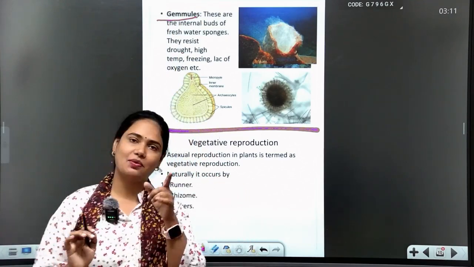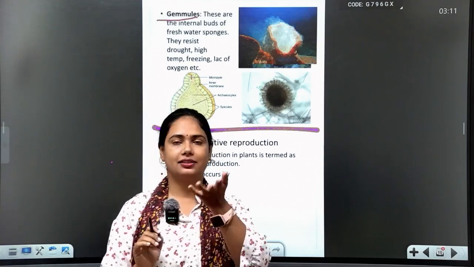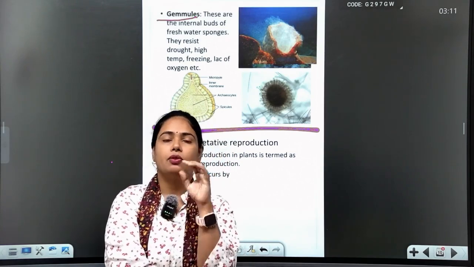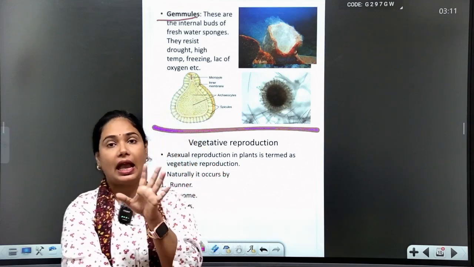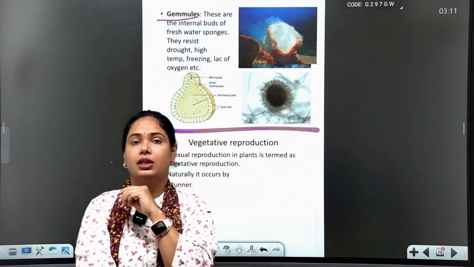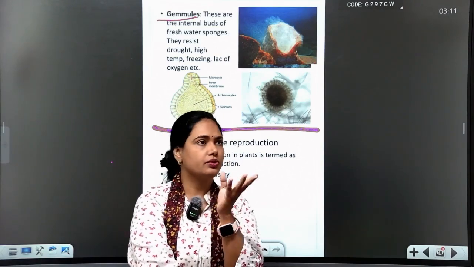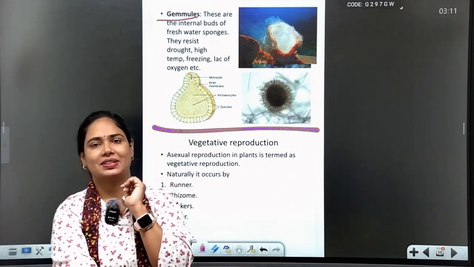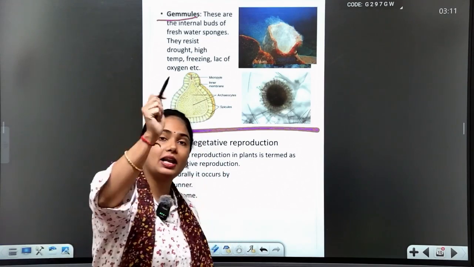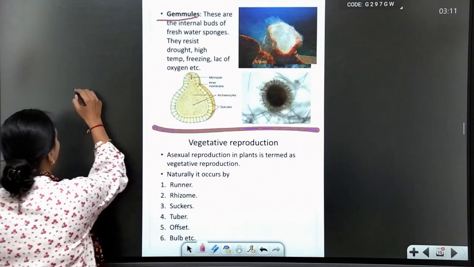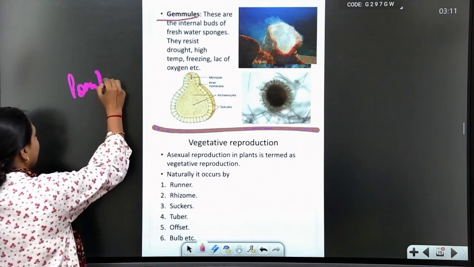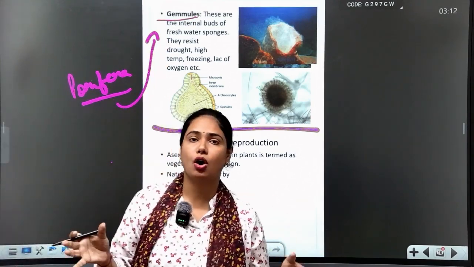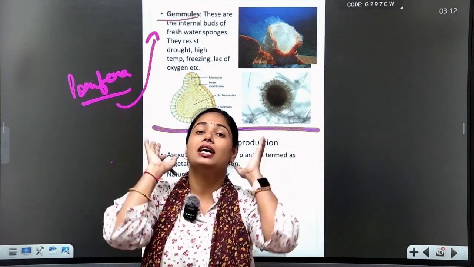Just, I want to ask one question, then I will introduce that. Tell me the animal kingdom's first phylum name, in which Sycon or Euspongia are the examples. Yes, you got it. Yes, phylum Porifera. So phylum Porifera animals show the gemmule method type of asexual reproduction.